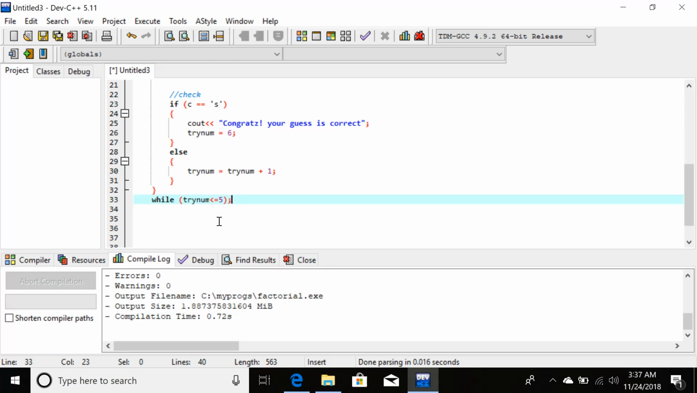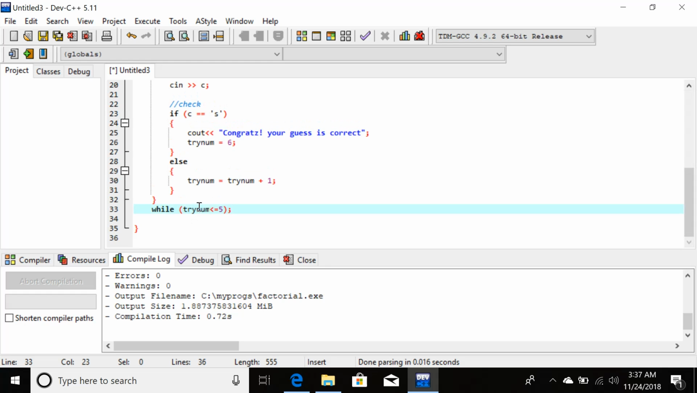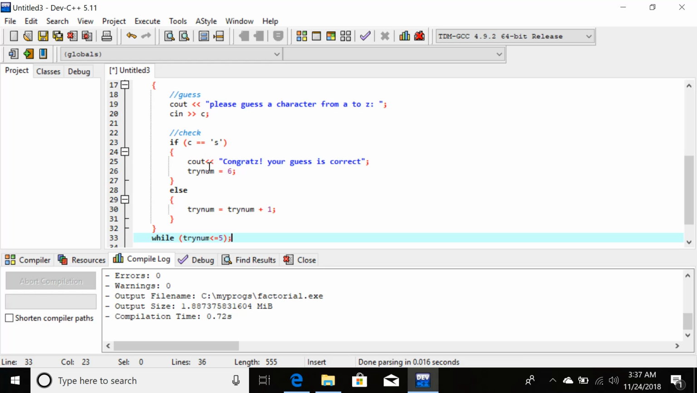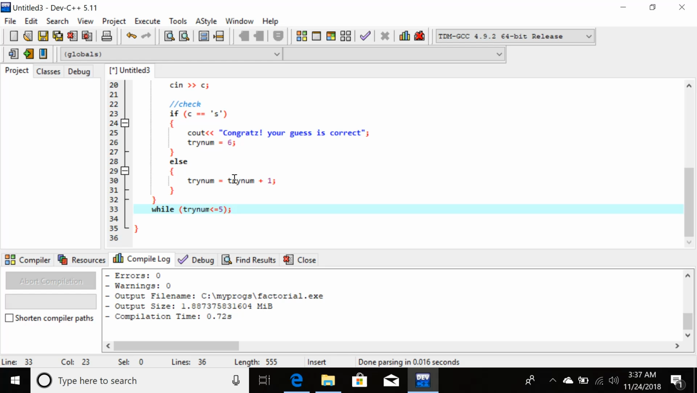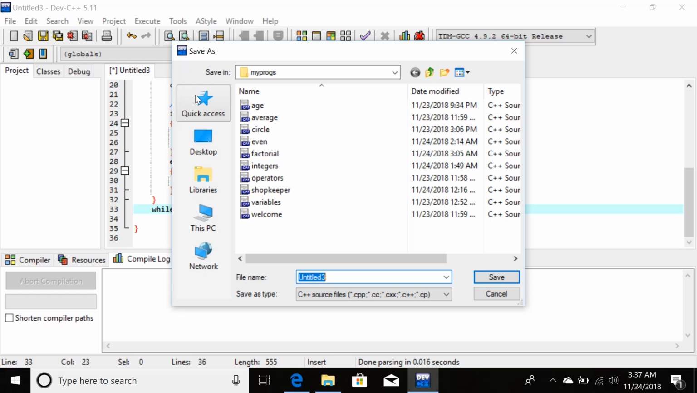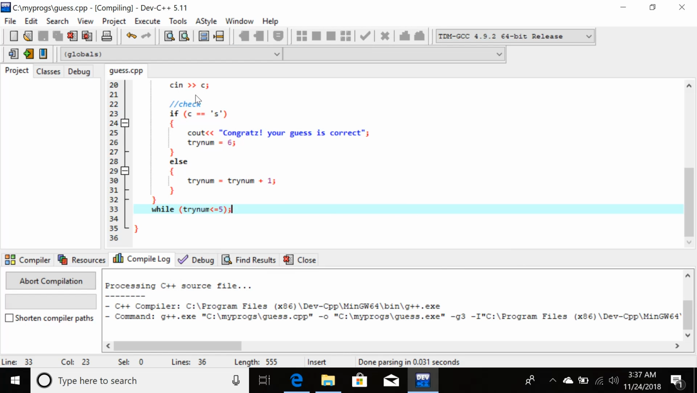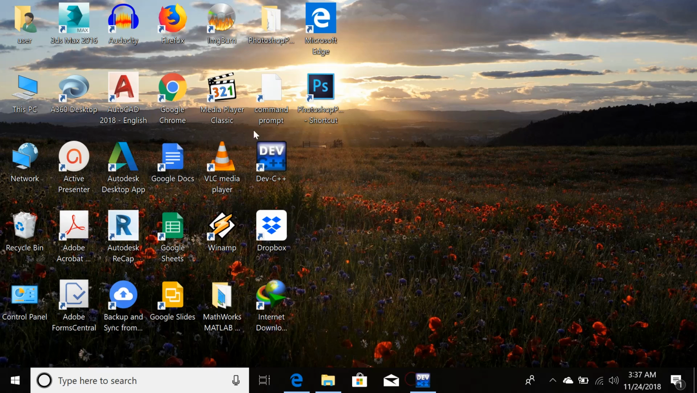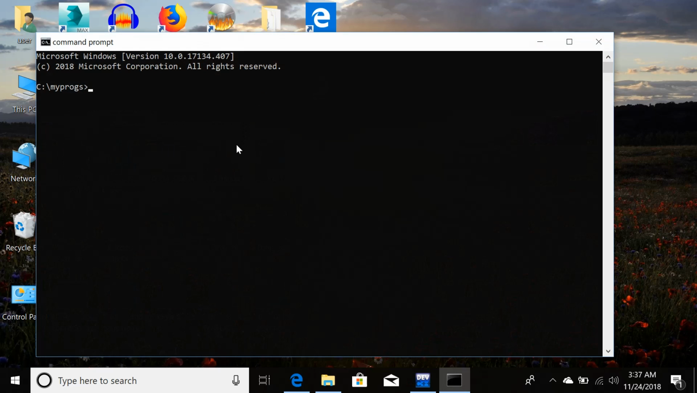It means I have broken out of the whole do while construct when the condition is set true, when the user has guessed it correctly. Let's see how it works. If I execute it and compile it, save it by the name of guess. Okay, go to command prompt. Okay, guess. Please guess a character from A to Z. So the right guess is S. I am guessing A. So it is asking me again.